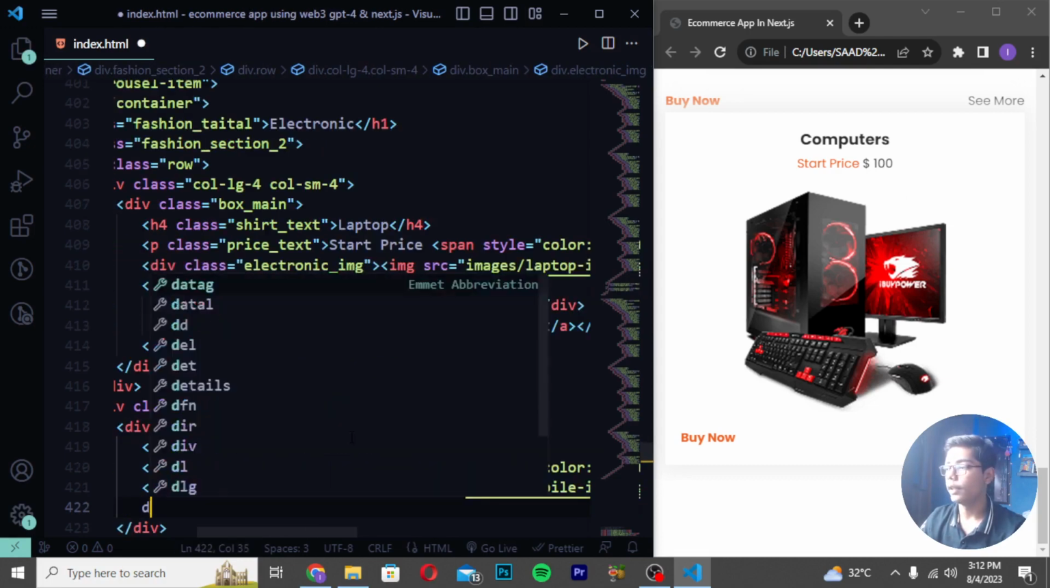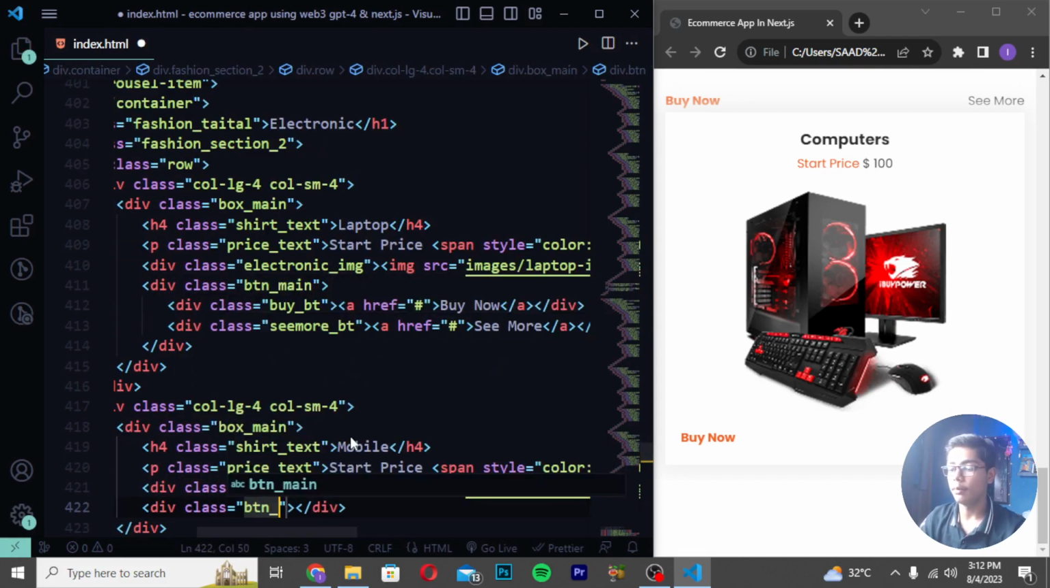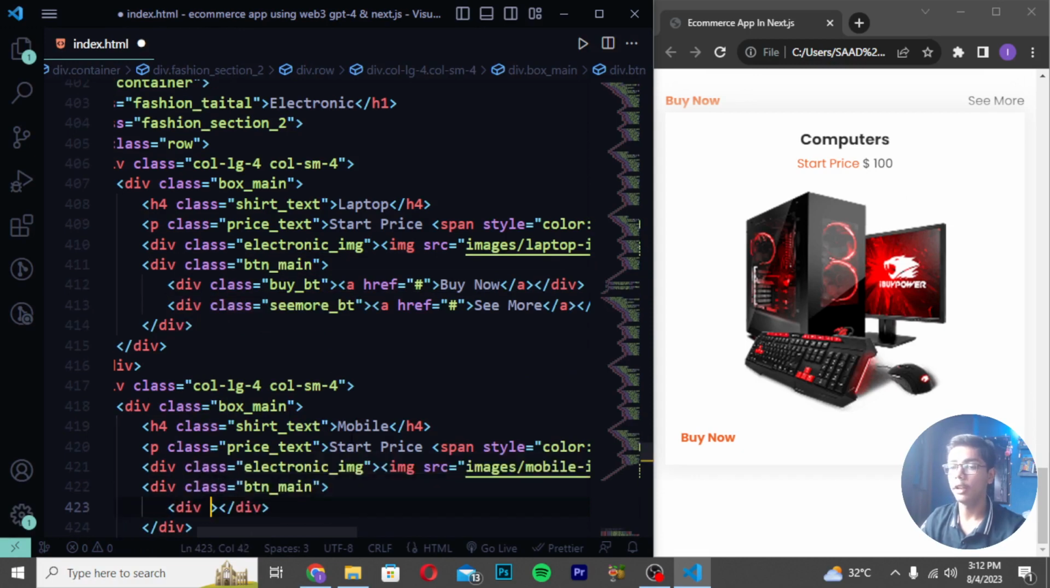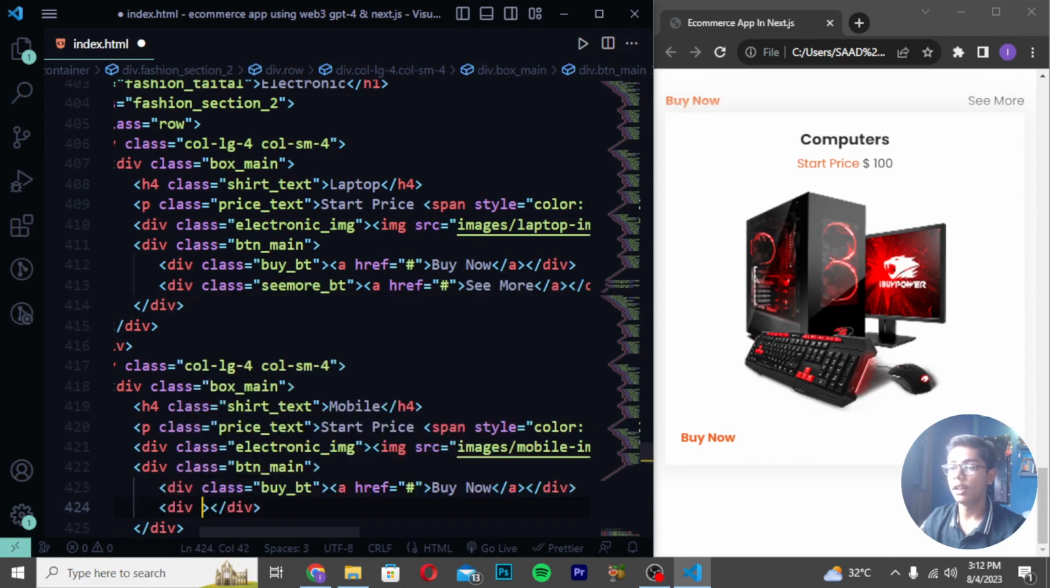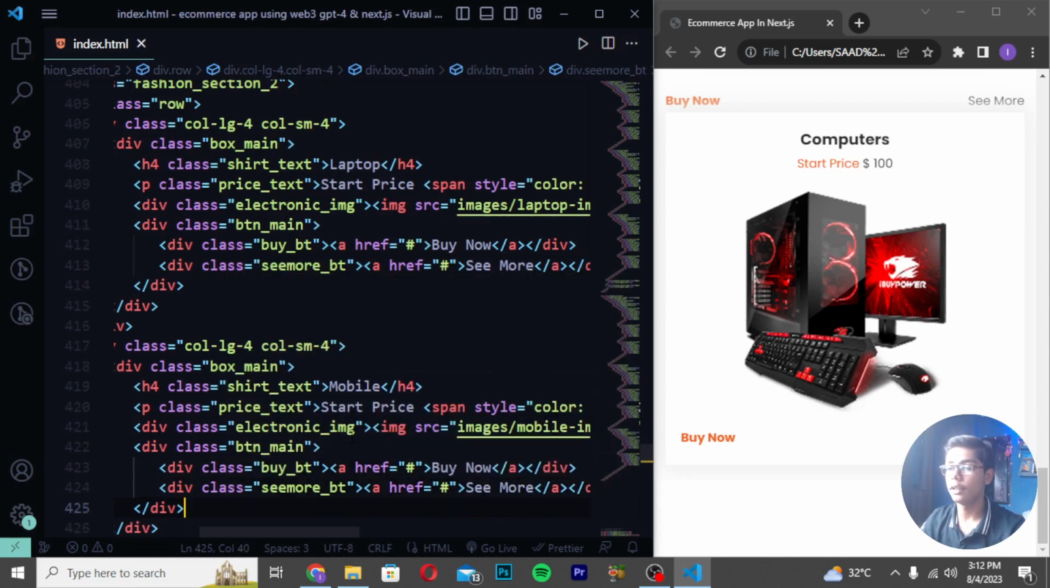Then I will be now moving down and create div class btn_main, and I will be now writing here div class buy_bt. Write here a tag and write Buy Now. So here I will be now writing this. Then you have to just move down and create div class, and I will be writing it as seemore_bt. Write here a tag and write See More, and then you have to now just save it.